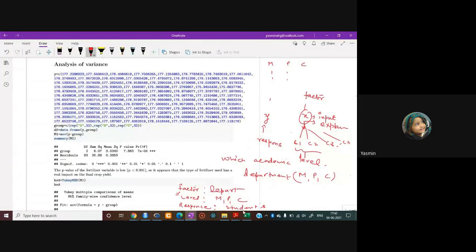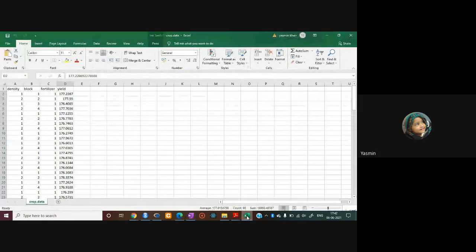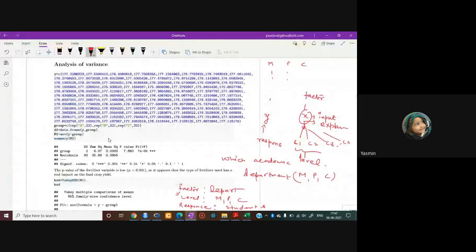Now, in the next step, you have to create a group of three different fertilizers. We have three different fertilizers for this data: type 1, type 2 and type 3. You have to create this in vector form.